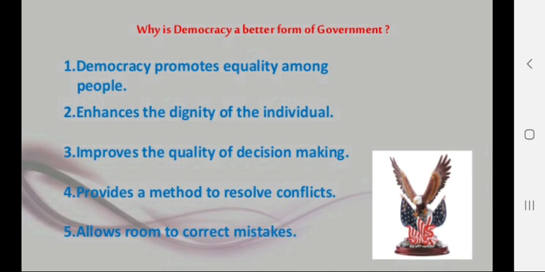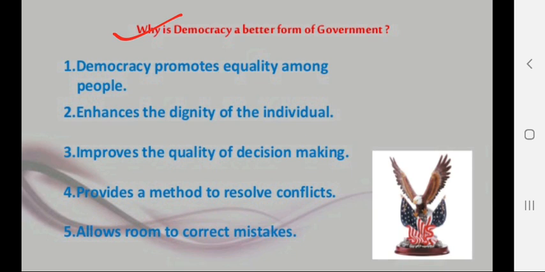We discussed in class 9 also that there were a number of countries, Mexico, Zimbabwe, Pakistan, China, and they were stating that they are democratic countries. But we discussed whether they were showing all the features of a democratic country or not. So here, why democracy is a better form of government, that we are going to discuss.